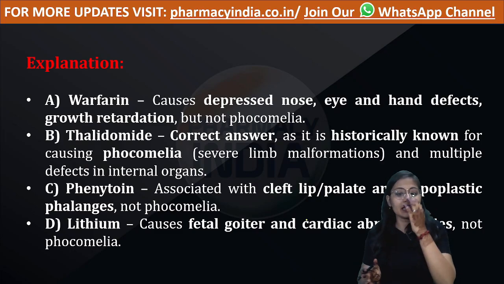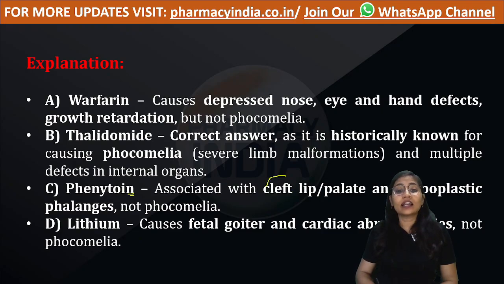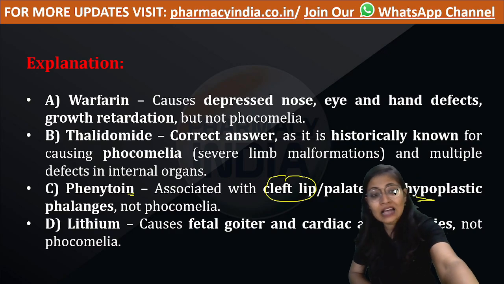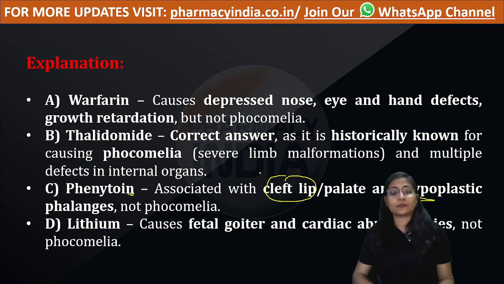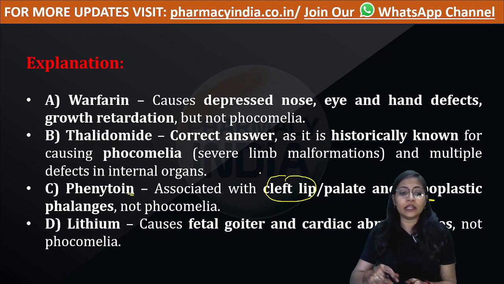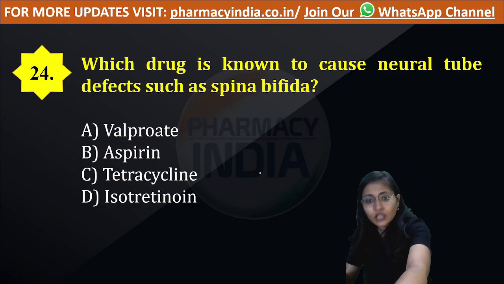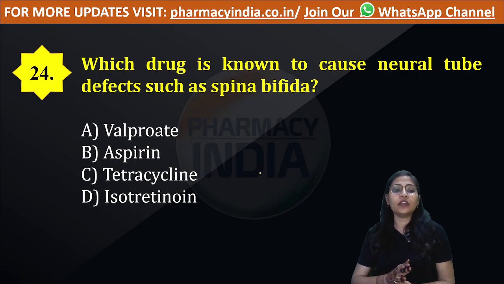Okay, now let's move to the other options, like phenytoin. Phenytoin has been associated with cleft lip or hypoplastic phalanges. Now, lithium. Lithium will cause fetal goiter and cardiac abnormality, but not phocomelia.